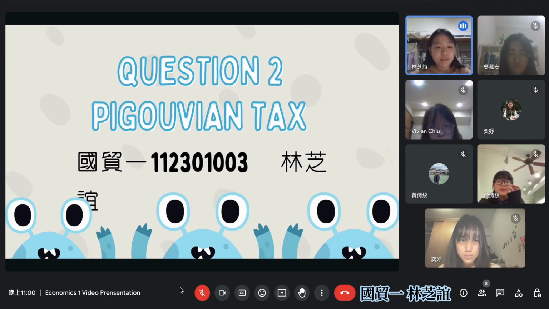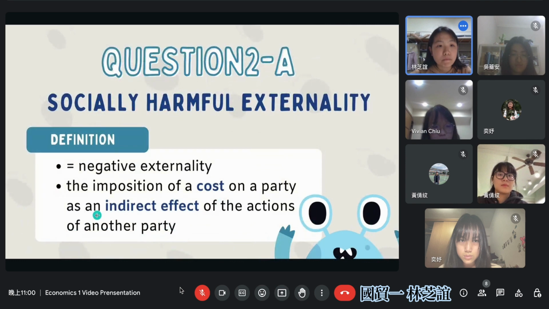I'm Lin Zhiyi from the Department of International Business. And I'm going to introduce question 2, and it is related to the Pigouvian tax. First, I will talk about the socially harmful externality, which is the so-called negative externality, and its definition is the imposition of a cost on a party as an indirect effect of the actions of another party.